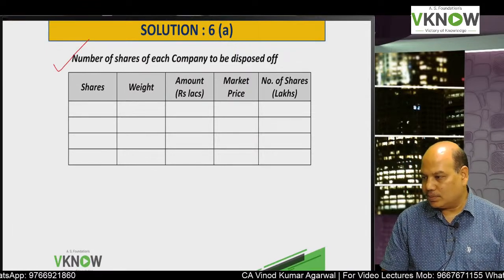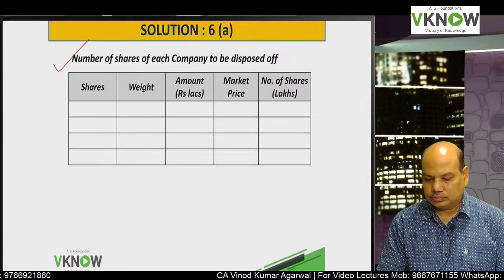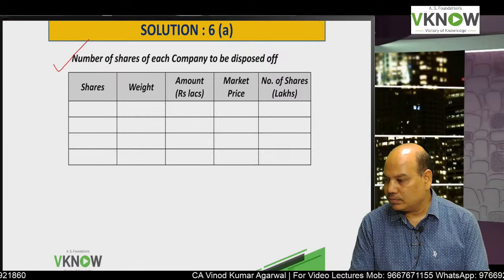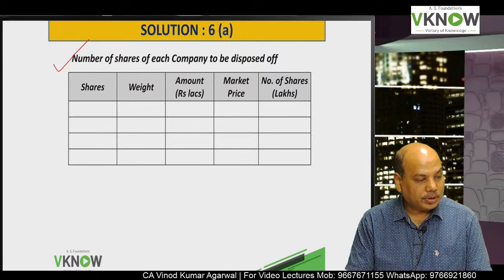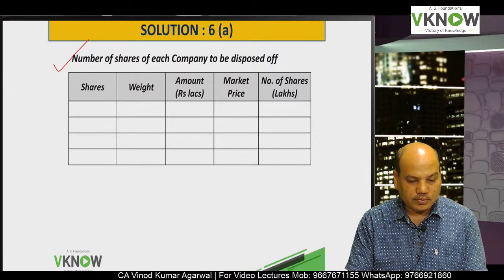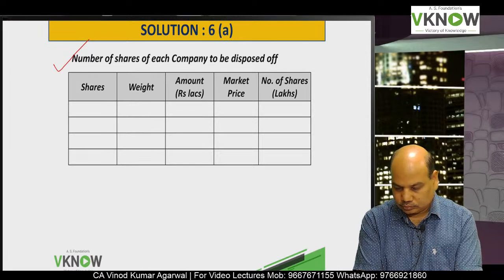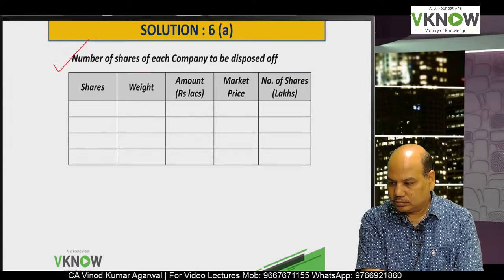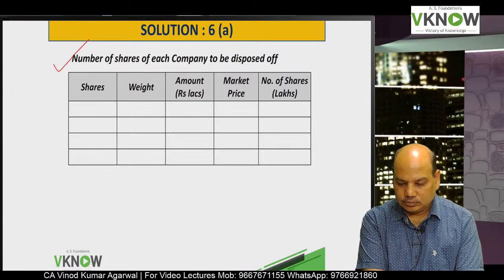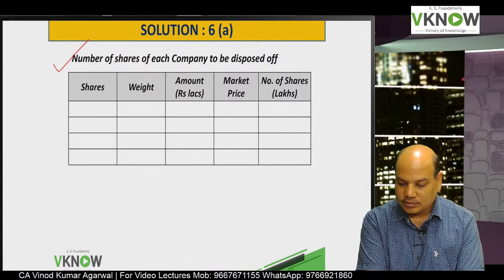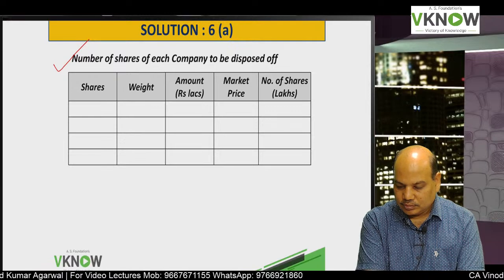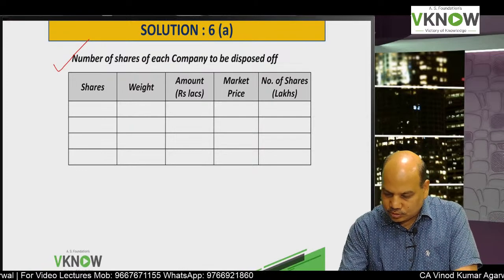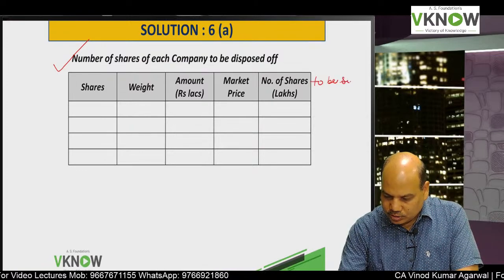Now write down the next line: number of shares of each company to be disposed of. We'll prepare a table for better presentation. Share, weight, amount in rupees in lakh, market price, and the last column, number of shares to be sold.